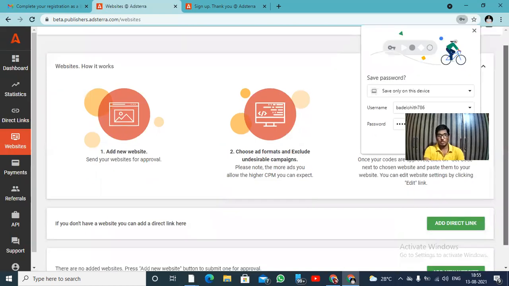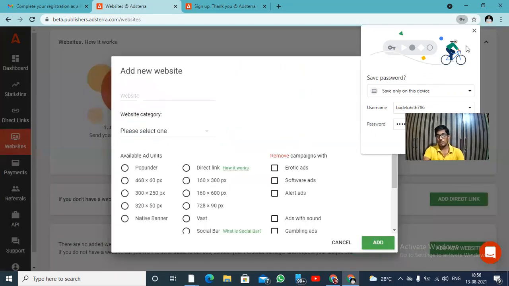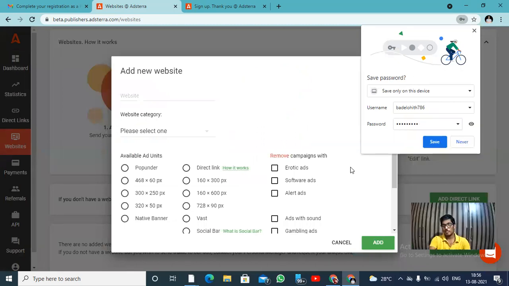Now let's see how to add a link. In the down of this option here, it is showing add new website. Or otherwise, if you don't have a website, you can click on add directly. First of all, I have a website only, so that's why now I'm going to click it as add new website. After you have clicked add new website, you can select any one option here itself.